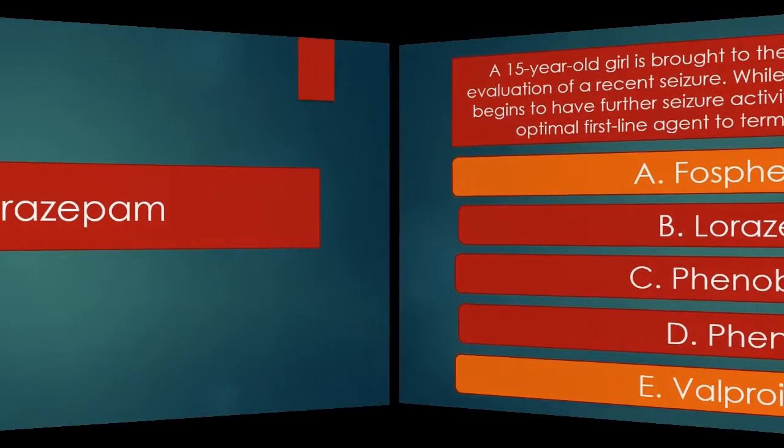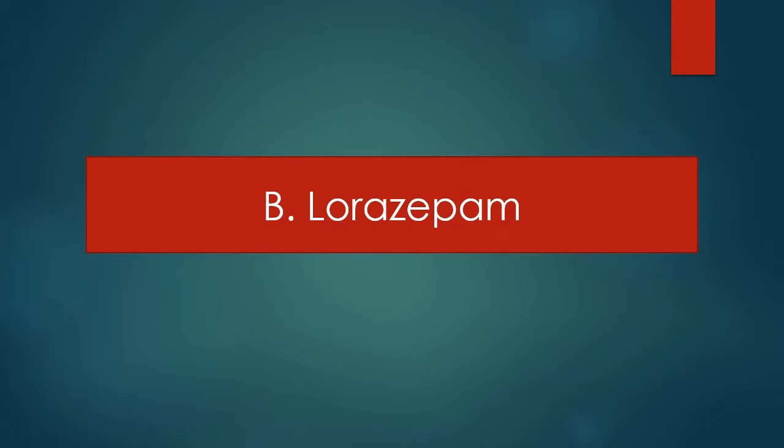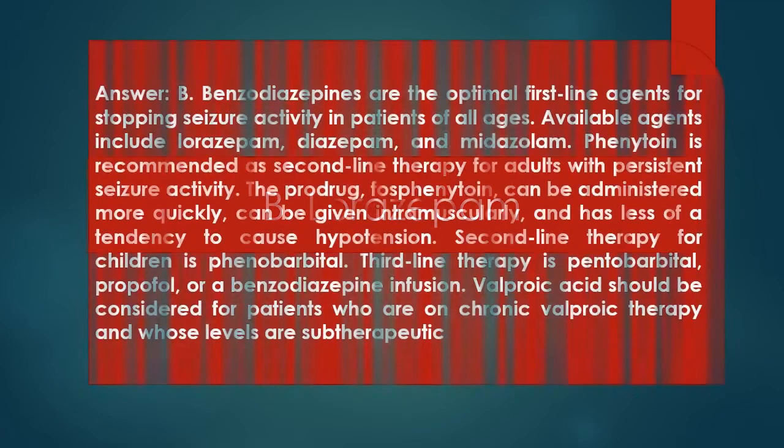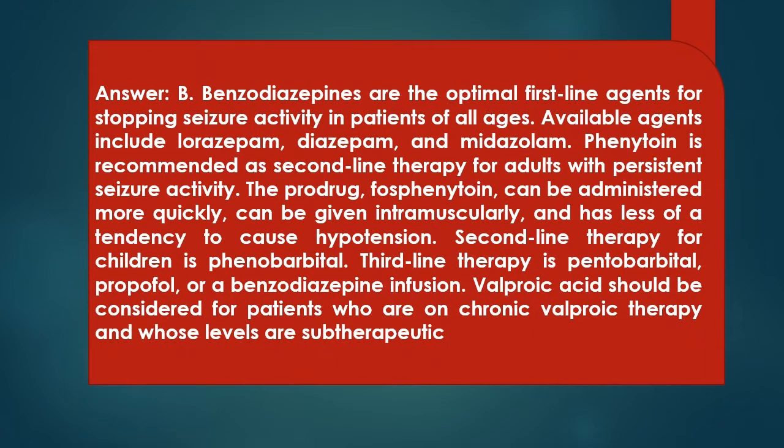Answer is B. Benzodiazepines are the optimal first-line agents for stopping seizure activity in patients of all ages. Available agents include lorazepam, diazepam, and midazolam. Phenytoin is recommended as second-line therapy for adults with persistent seizure activity.